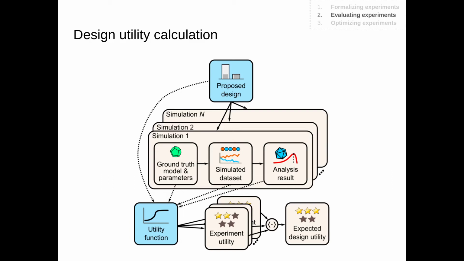So for example, if our design specification included the number of trials, then the utility function could be used to try to make the experiments shorter, to say that every trial incurs an additional cost. Having designed the utility function, we can calculate the actual utility for each of the simulations, and then simply by averaging, or doing, in other words, Monte Carlo integration, we get the expected design utility of a particular proposed design.